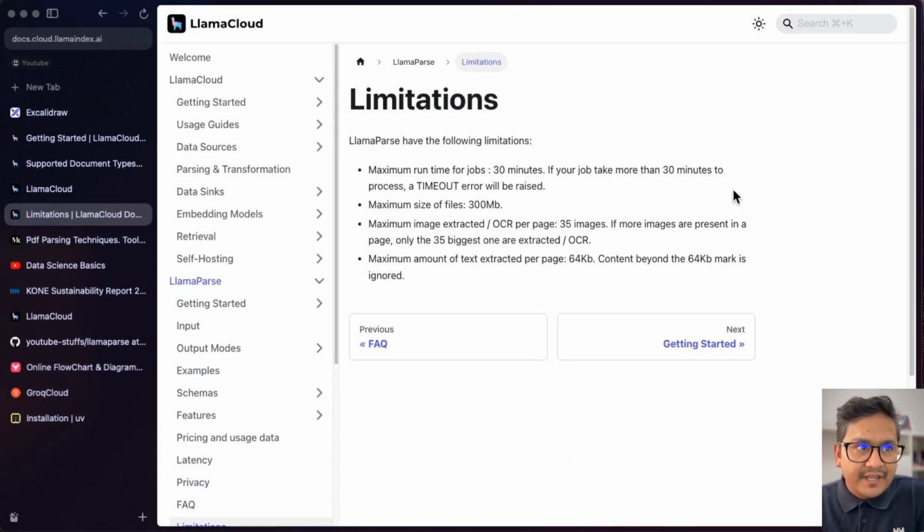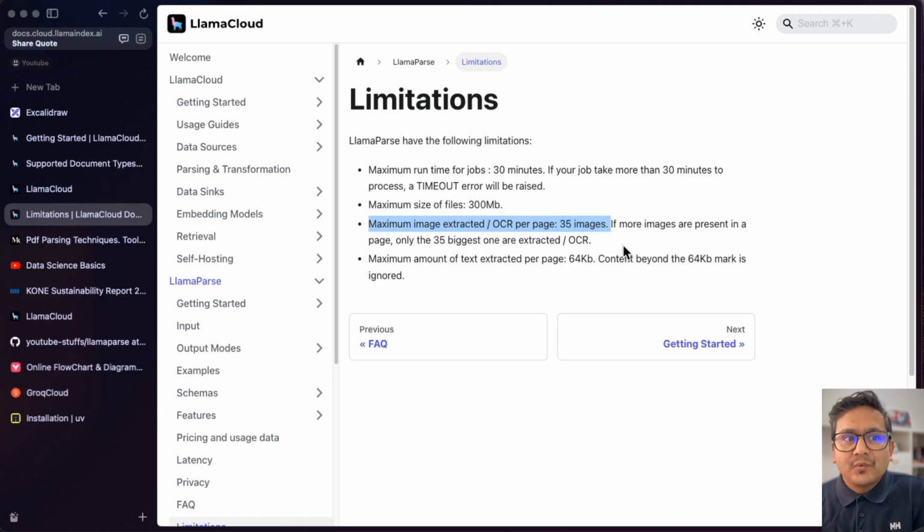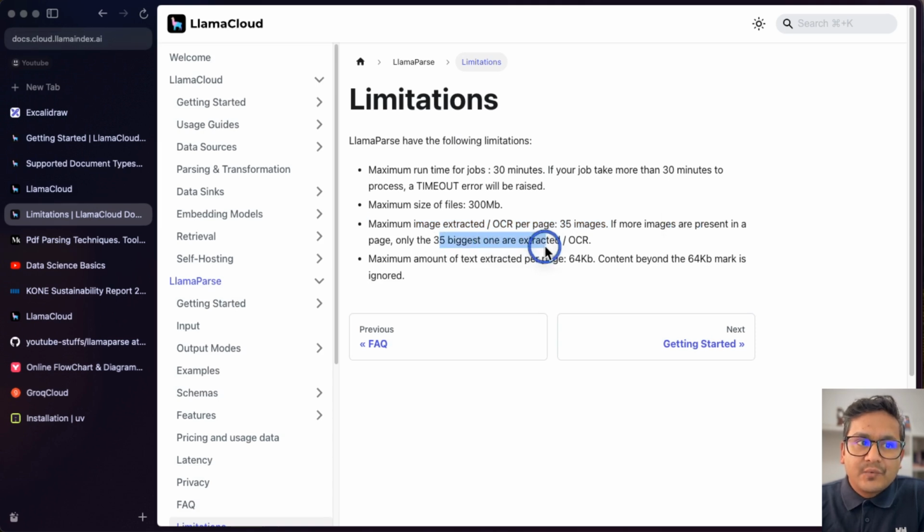The limitation is that the maximum run time for the jobs is 30 minutes. If your job takes more than 30 minutes to process, a timeout error will be raised. The maximum size of the file is 300 MB. The maximum file extract OCR per page is 35 images, because it uses OCR to extract the images. And if there are more than 35 images, only the 35 biggest ones are extracted, because in some cases you might have a page with many images.